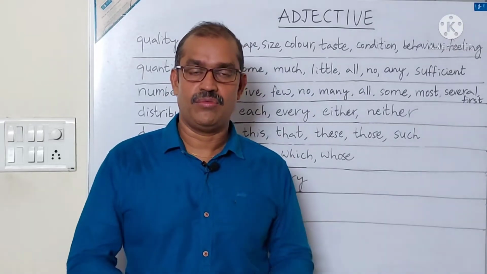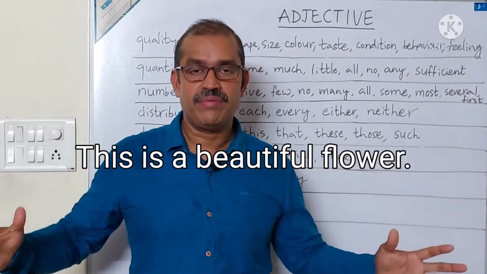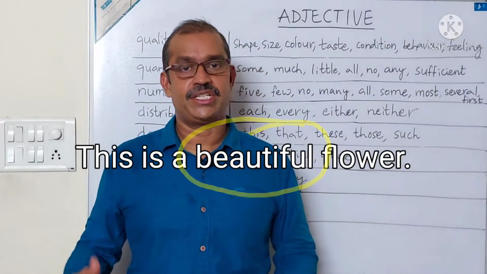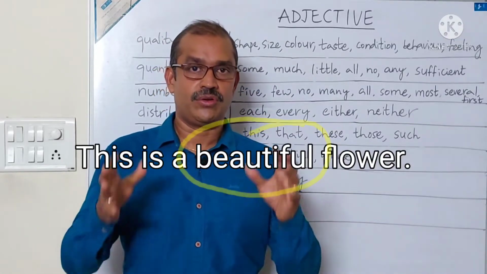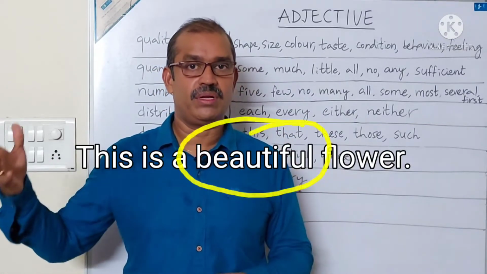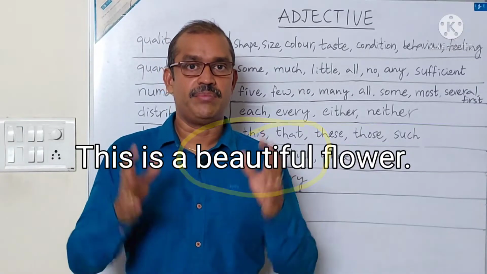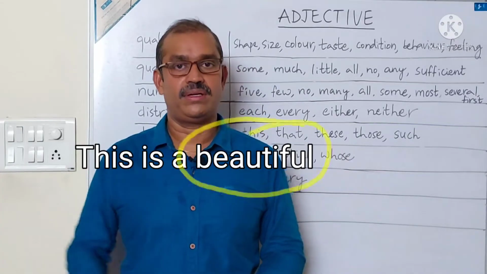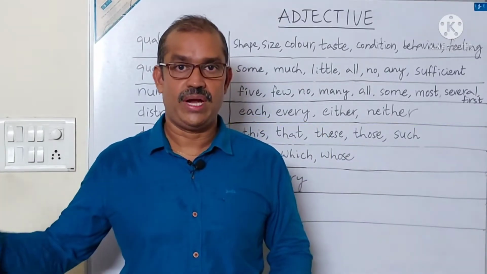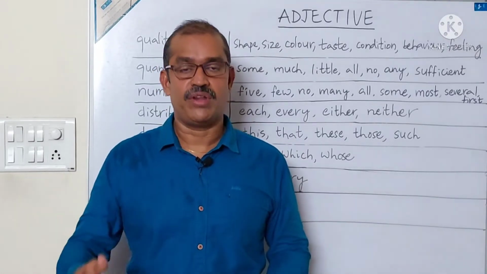Let us see one example. This is a beautiful flower. Beautiful is an adjective, flower is a noun. So here beautiful comes before a noun, flower. Here beautiful modifies the noun flower. So describing words are called adjectives. An adjective modifies a noun.